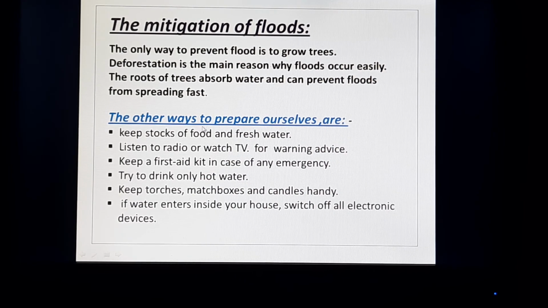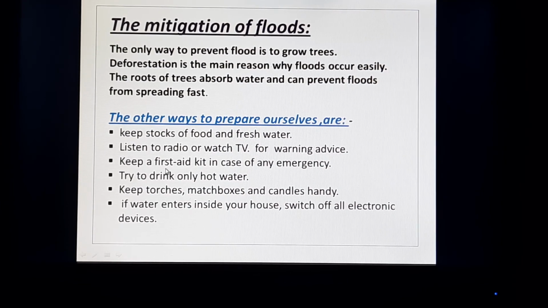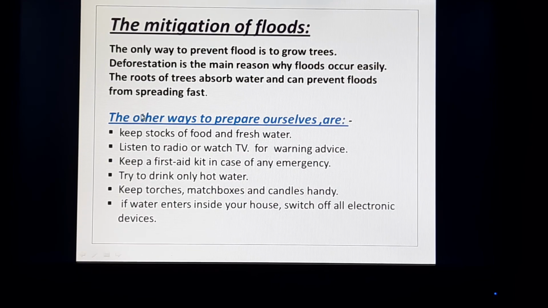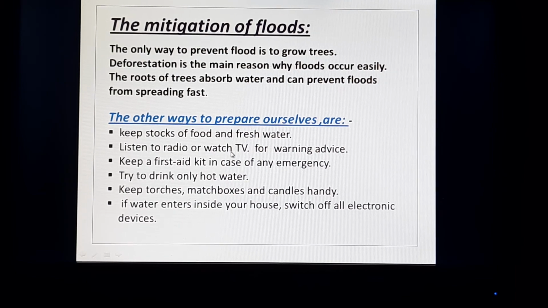So be aware of these points and try to keep yourself safe from the flood effects. Obviously you must plant trees, alert everyone to grow trees, and if you know that you may face the flood, then be sincere and keep all these things handy.